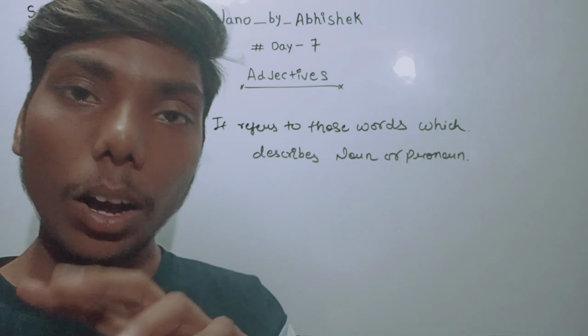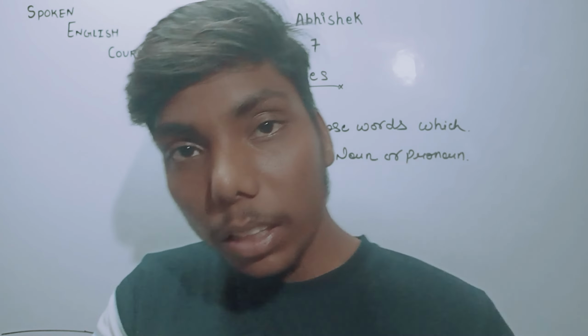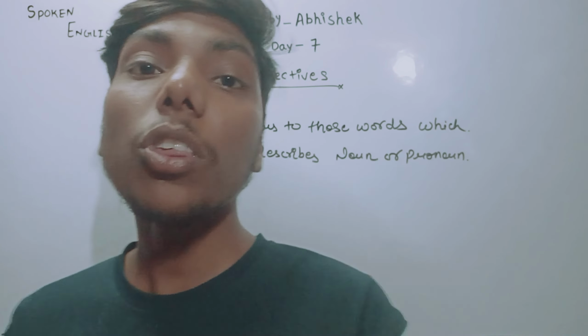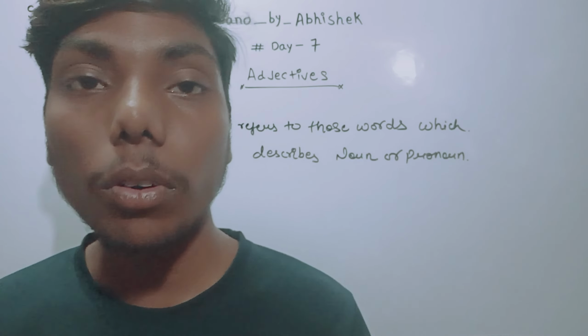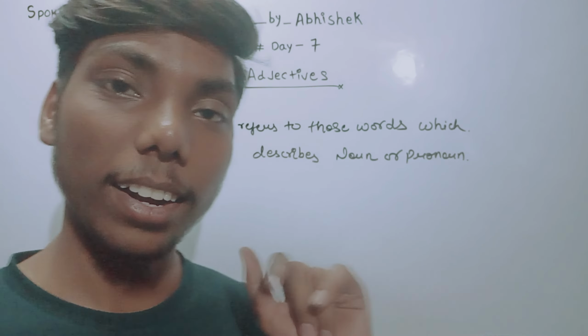If there is any noun or pronoun, and there is any other word before that noun or pronoun which tells more about it, then those words will be what? An adjective.